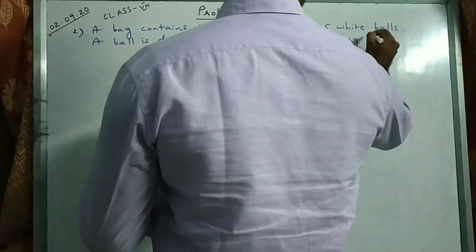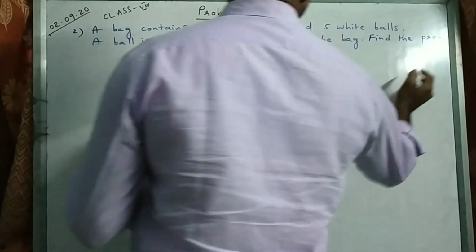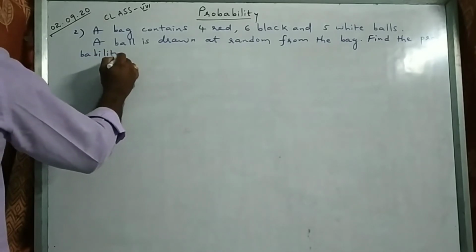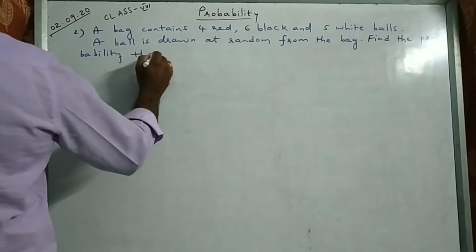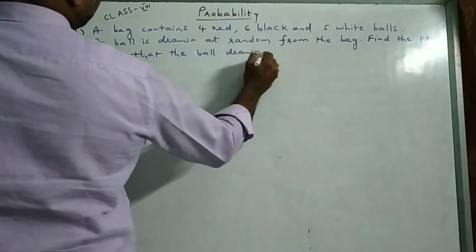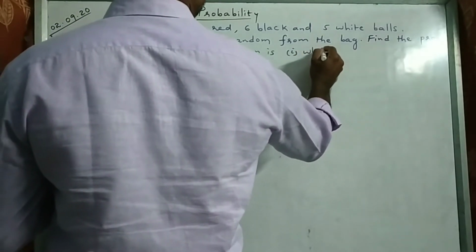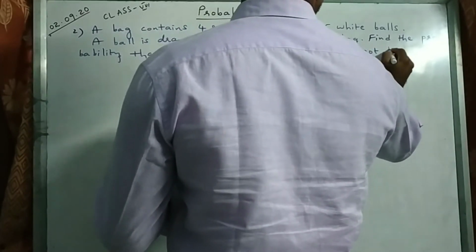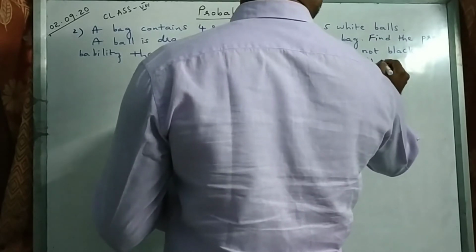Find the probability that the ball drawn is: first one, white; second one, not black; third one, red or black.